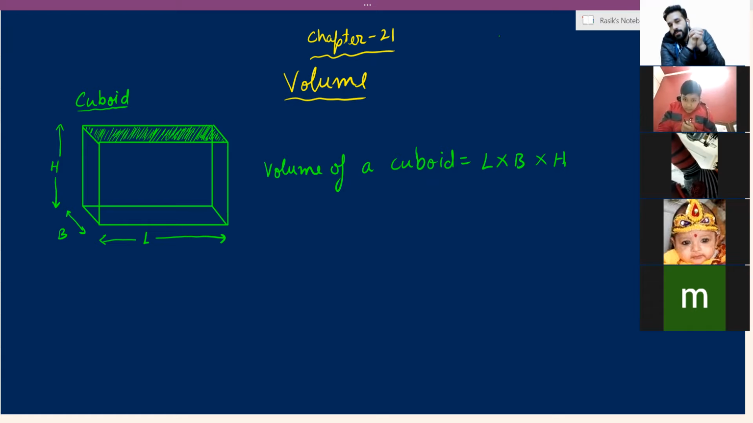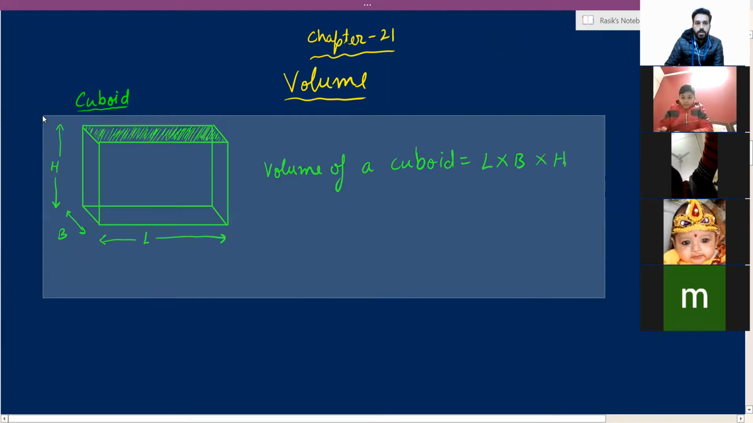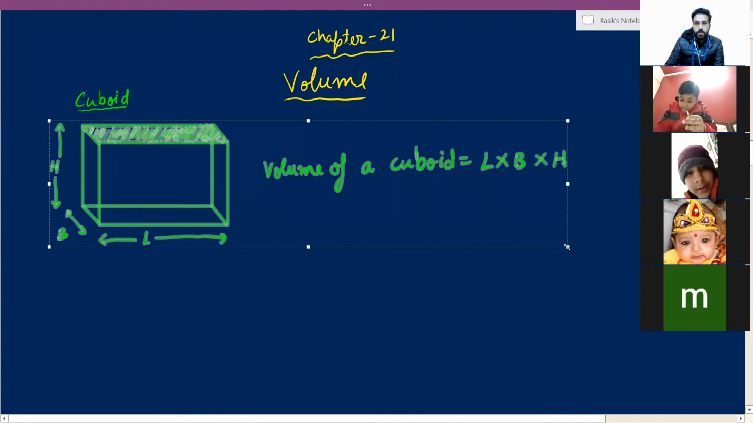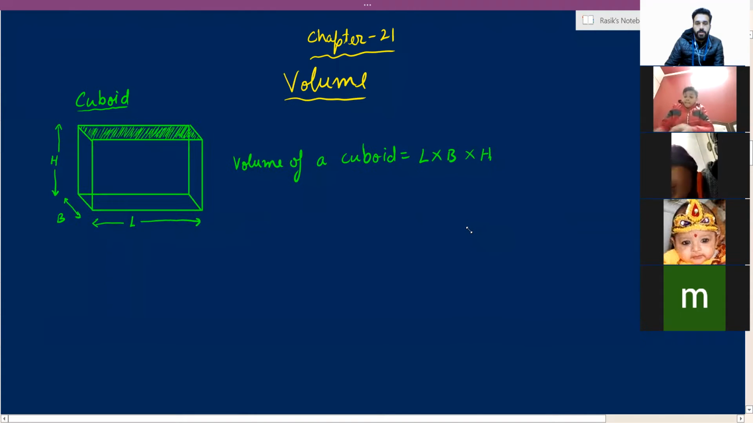Okay, all of you, written? So the next shape that we are going to do is a cube. Learn about a cube. What is a cube? Cube is also a type of 3D object. Can you give an example of a cube, all of you?